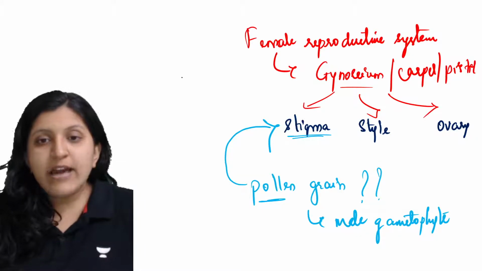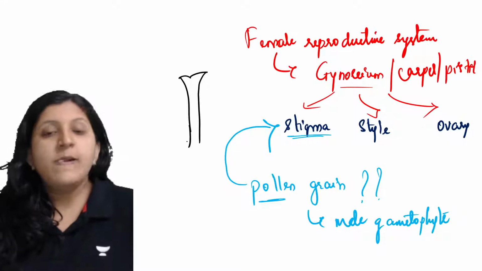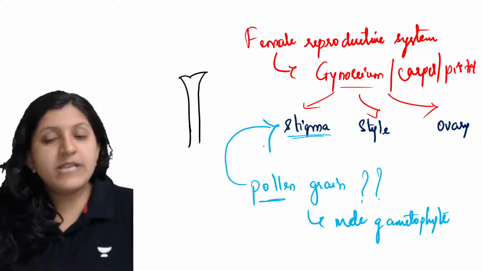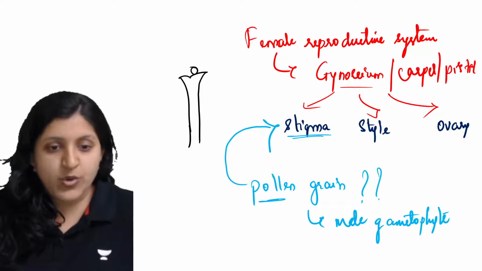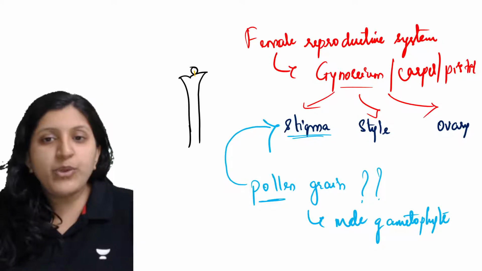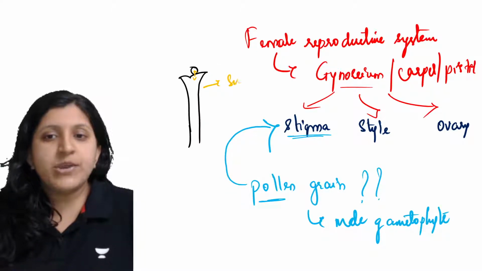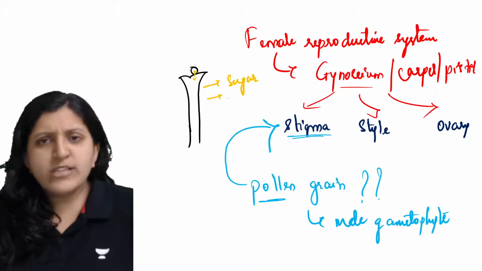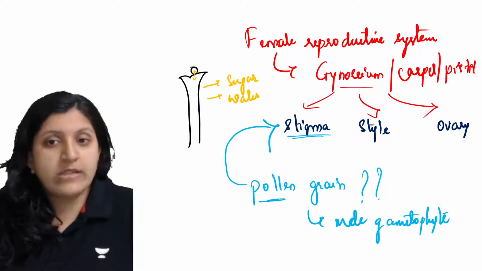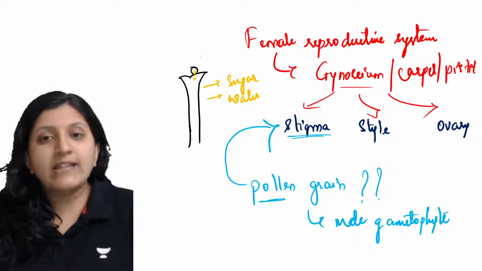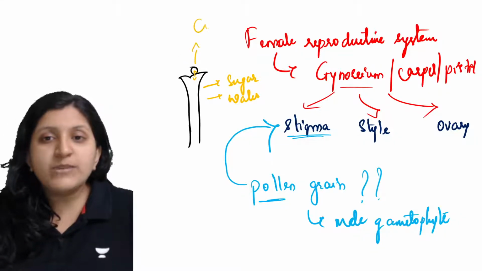Alright, so let's say this is the stigma here, and this is the style. Now this particular pollen grain has reached here, and there is an interaction that we can see between the pollen grain and the stigma. Basically sugar is being secreted, and water is provided. So certain secretions are done, and water is provided once the plant understands that this pollen grain belongs to the same species, which we call a compatible pollen grain.